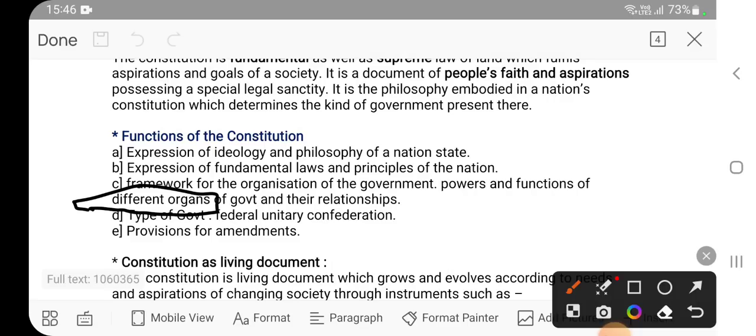For example, we have parliament, which is called legislature. In each and every state there are legislatures, and at the central level we have parliament, so the central legislature is there. So what is the task of the legislature? The task is to make laws.